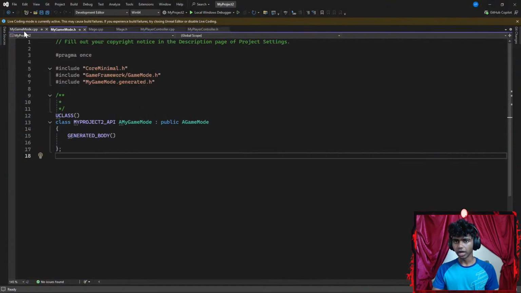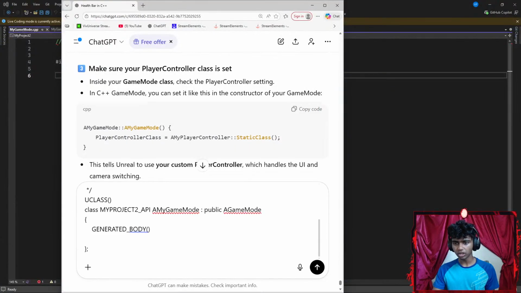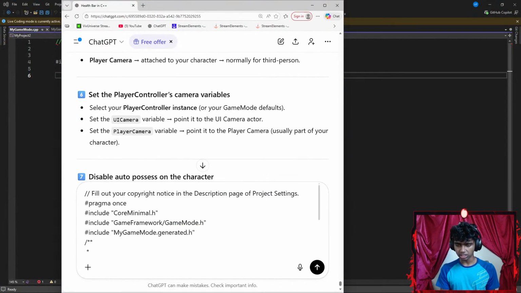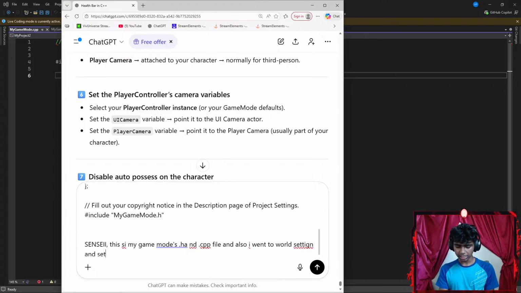Okay, and then let's go to my C++ file as well. Go with Control A, Control C as well. Get some ChatGPT up here. Scroll all the way down and paste this here as well. Let's say something like, this is my game modes .h and .cpp file. And also I went to world settings and set my game mode override to the class that I created.